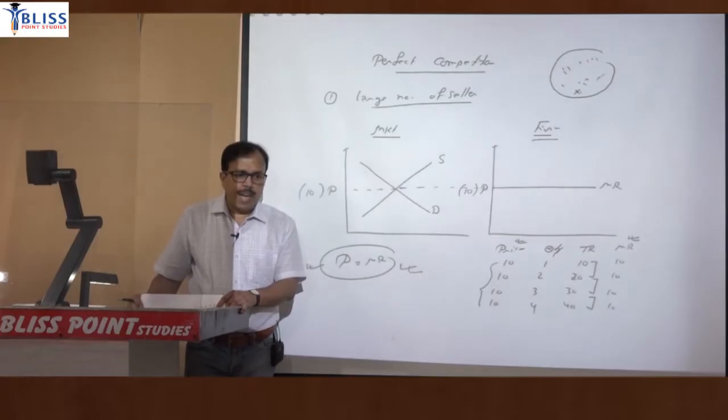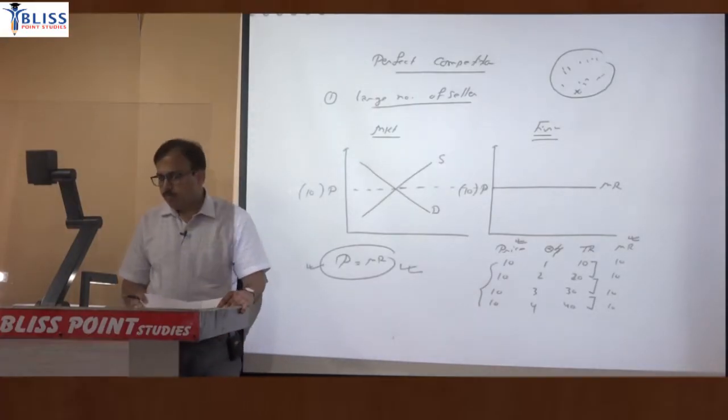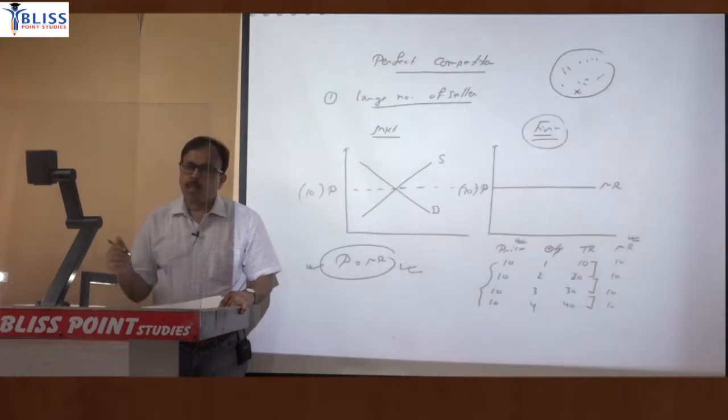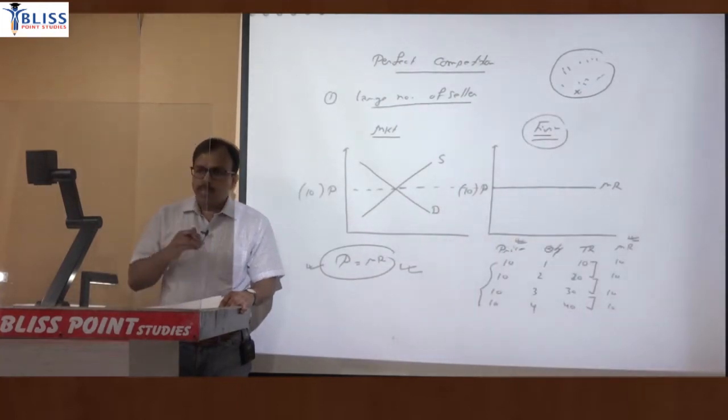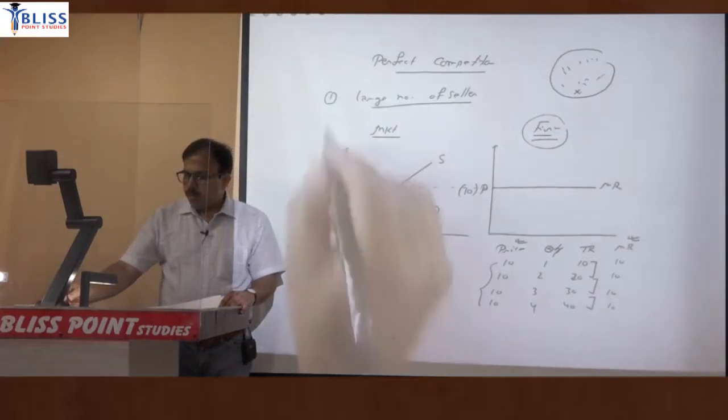So the firm acts as a price taker. Underline the word. So firms are price takers. They do not have any control over price. They have to decide only one thing: at that price, how much quantity they will produce. This is your first feature.